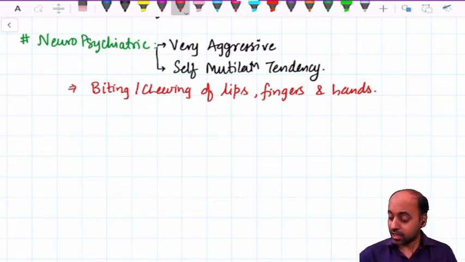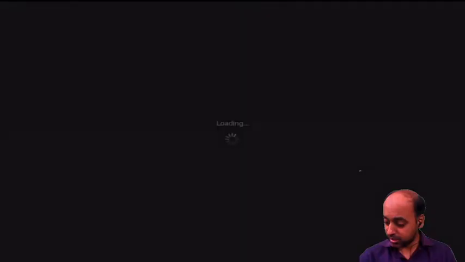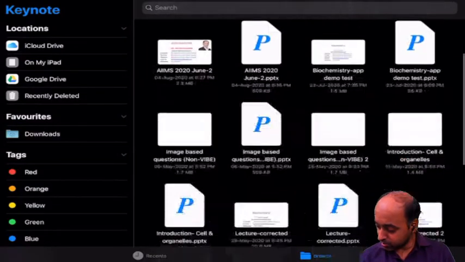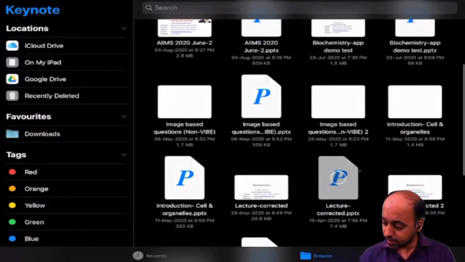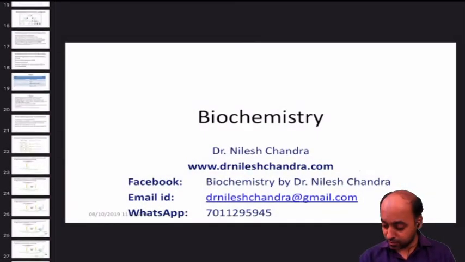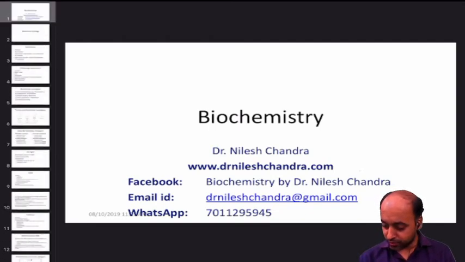Let's see if we have an image which we can see. Okay, just give me a second. Let's see. We should have this image somewhere. The Lesch-Nyhan syndrome. Here we go.